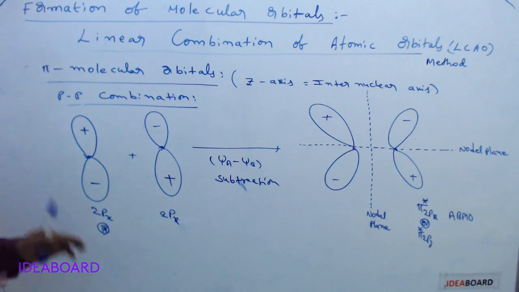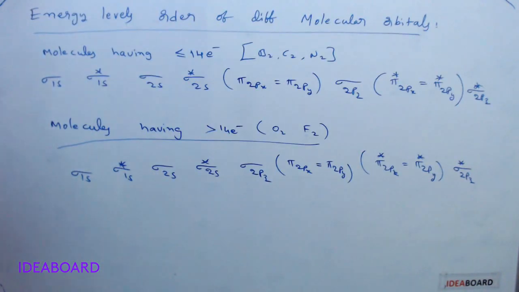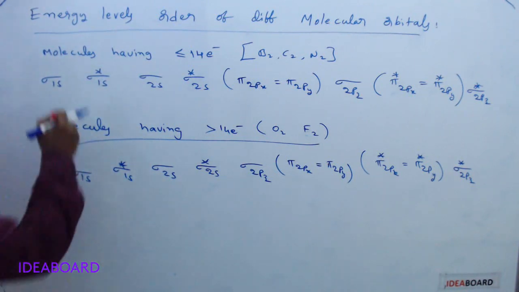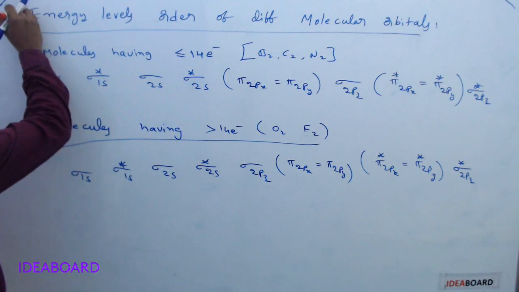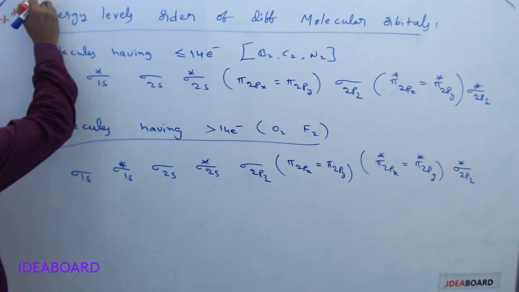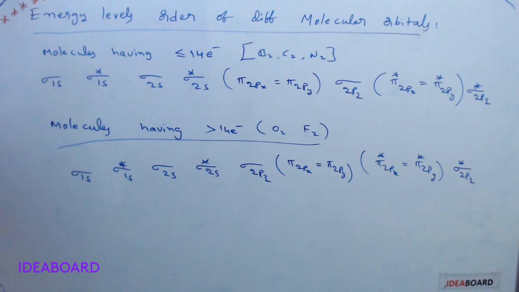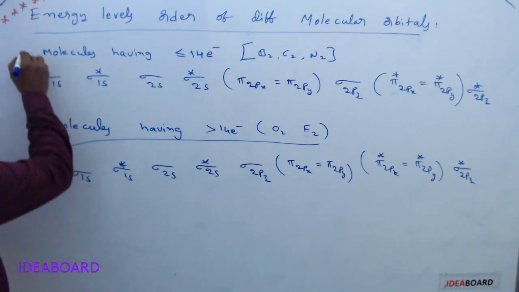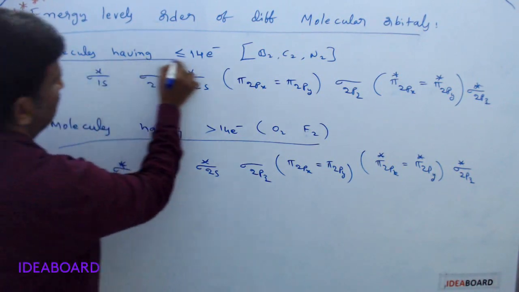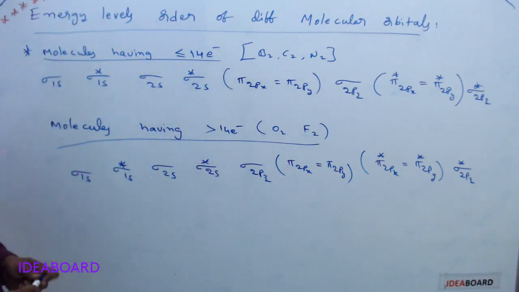This is for our idea of how the atomic orbitals combine to form molecular orbitals. Next, the energy level order of different molecular orbitals. This is a very important one, because they are asking questions based on it. You need to learn this order of energy levels. It is very easy also: if you learn one, you will get the second one easily. The first type is molecules having less than or equal to 14 electrons.